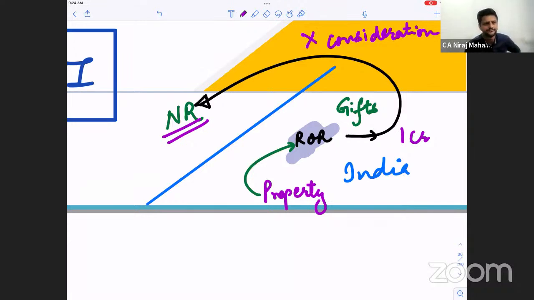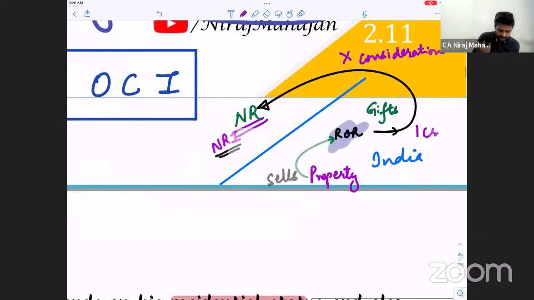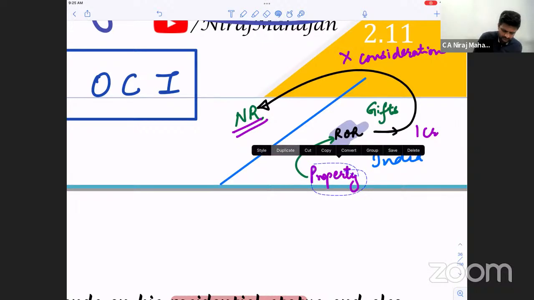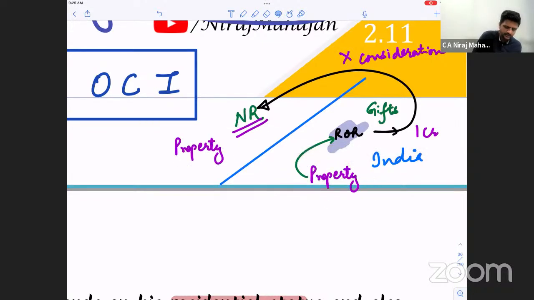Clear till here? Understood? So any sum of money received or property situated in India, clear till here? It will be deemed to accrue or arise from India as per section 9. What if there is one more property, but which is outside India, and again transferred to this NR?